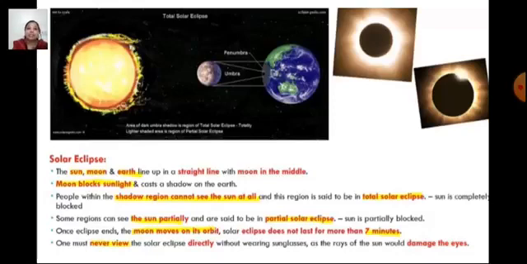Once the eclipse ends, the moon moves on its orbit. A solar eclipse does not last for more than 7 minutes. A lunar eclipse, whereas, can last for hours. We should not see the solar eclipse directly with our naked eyes. We should wear sunglasses, otherwise the sun rays may harm our eyes. It may cause damage to our eyes.